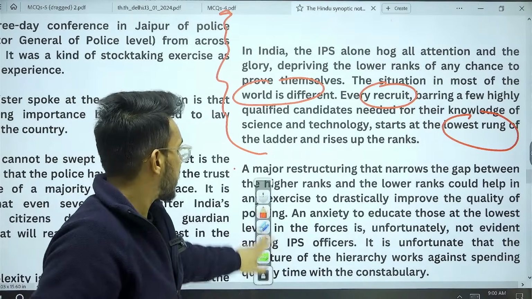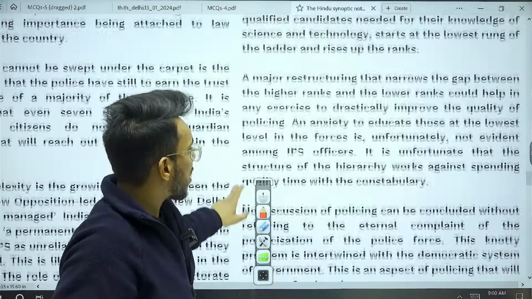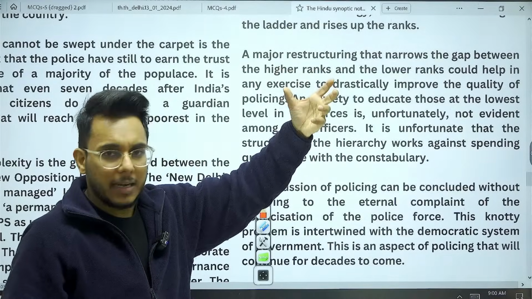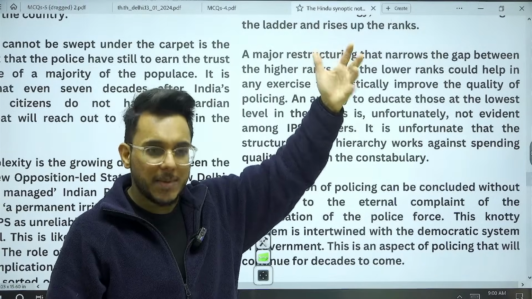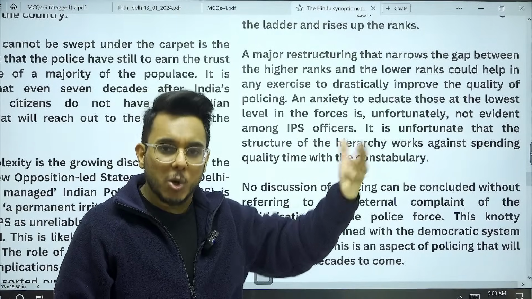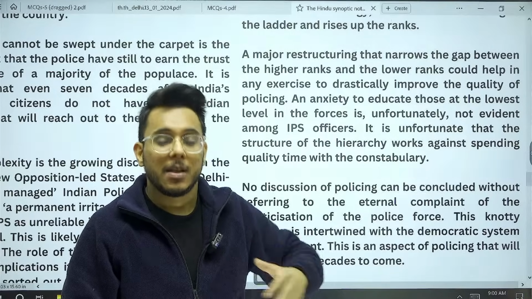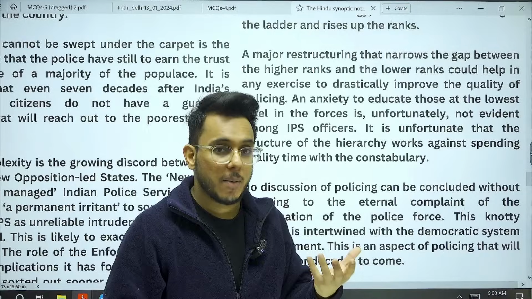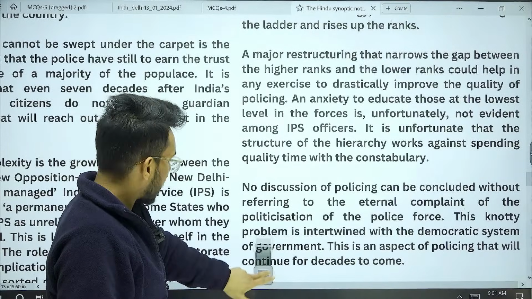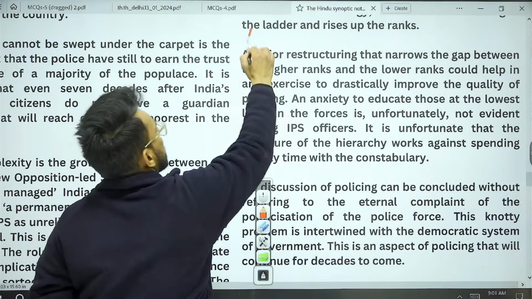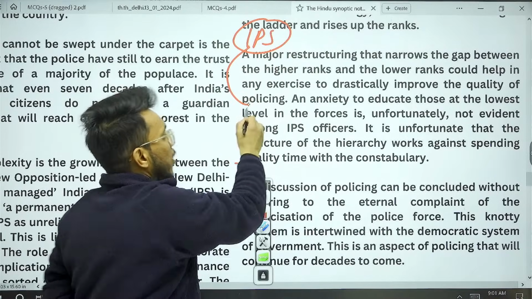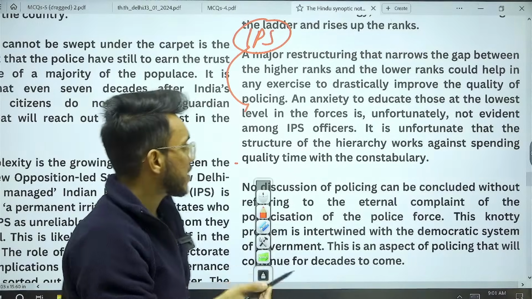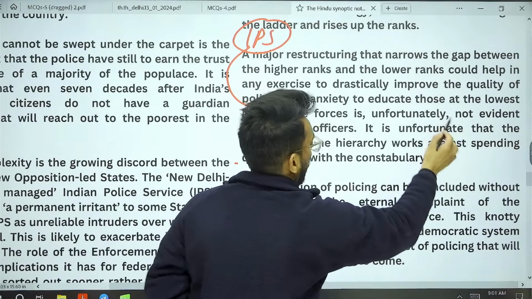Also, it has been provided this particular thing that when we talk about the upper part of the hierarchy, that is the IPS officers and the officers below the IPS, there is a lot of difference in terms of their knowledge, in terms of their outlook, in terms of their capability. So it has been provided that in this capacity, the IPS officers should have played an important role to educate, to empower the lower level officers. But IPS officers have not done that.